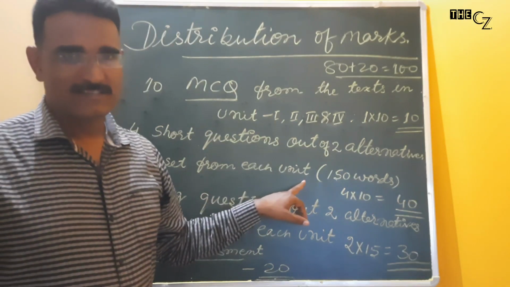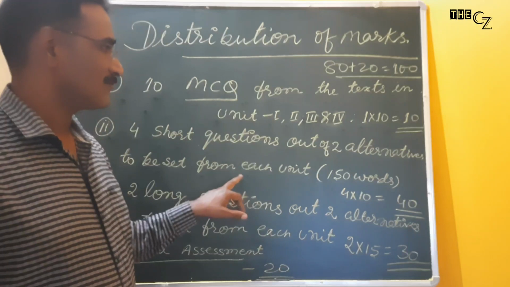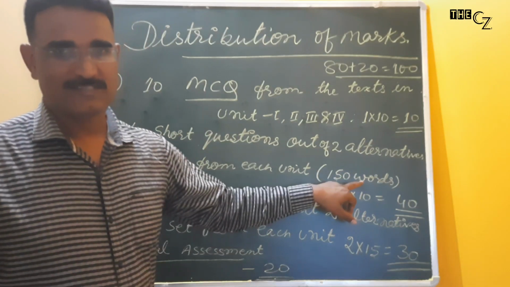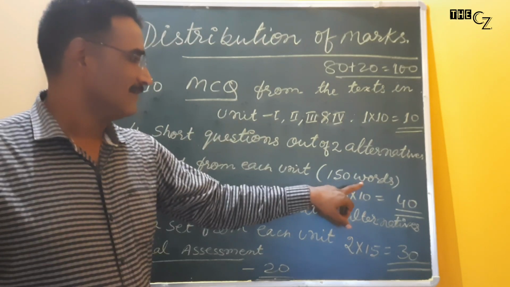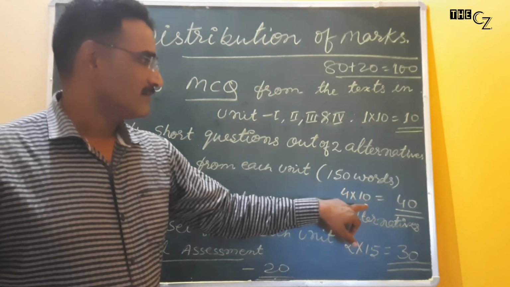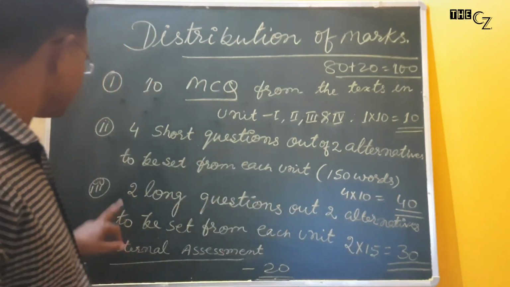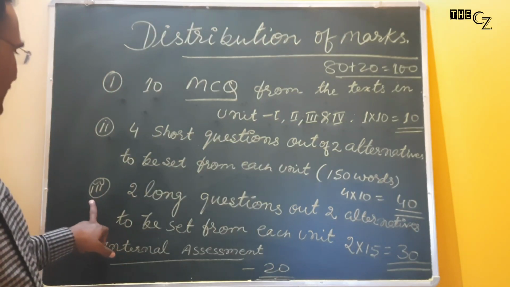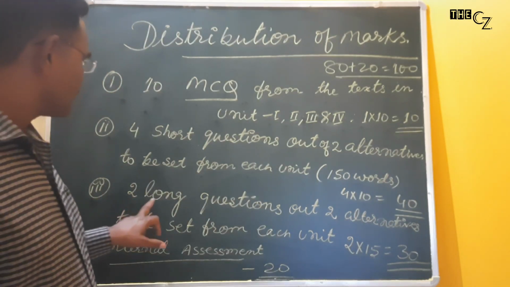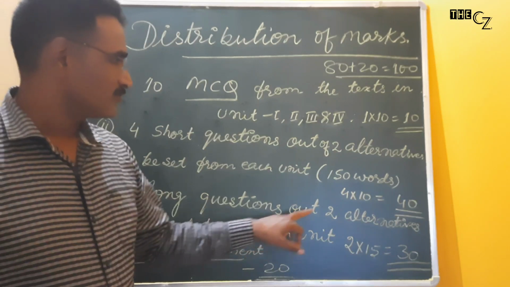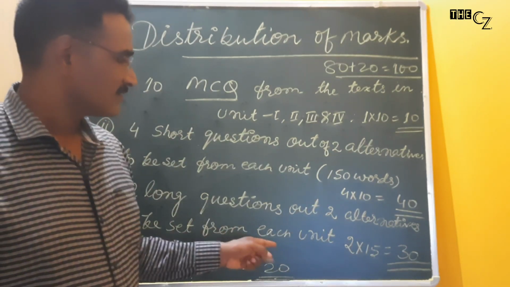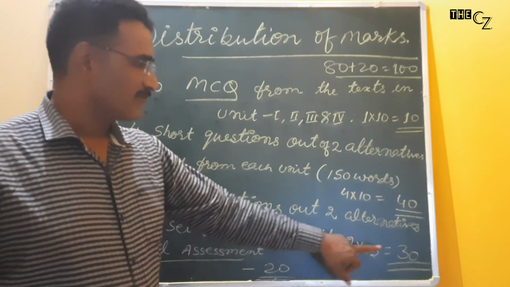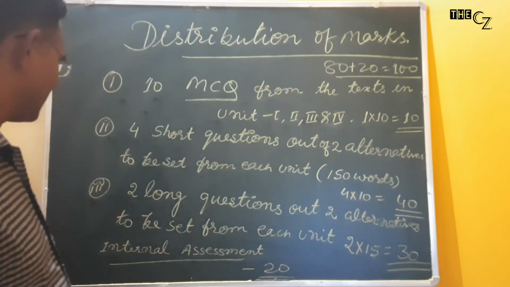You have to write the answers to these questions in not more than 150 words. 4 into 10 is equal to 40. In point 3, 2 long questions out of 2 alternatives to be set from each unit, that is 2 into 15, that is 30 marks.